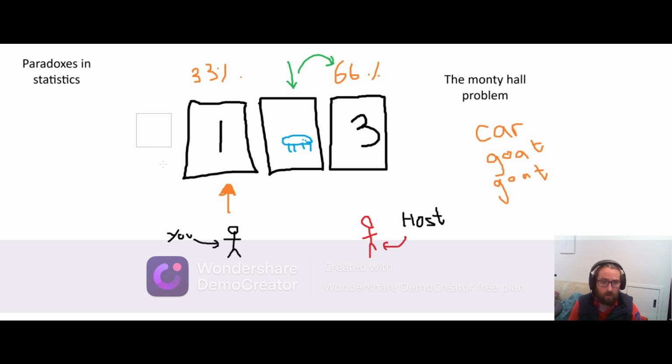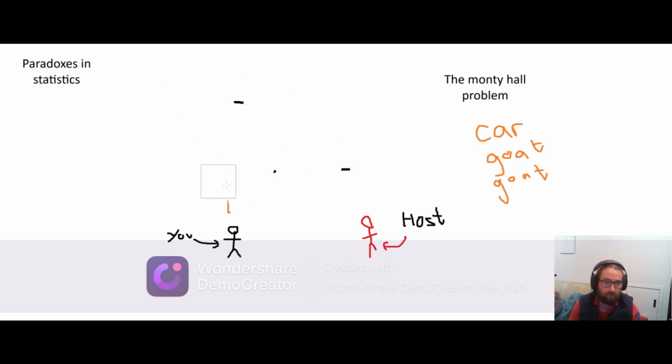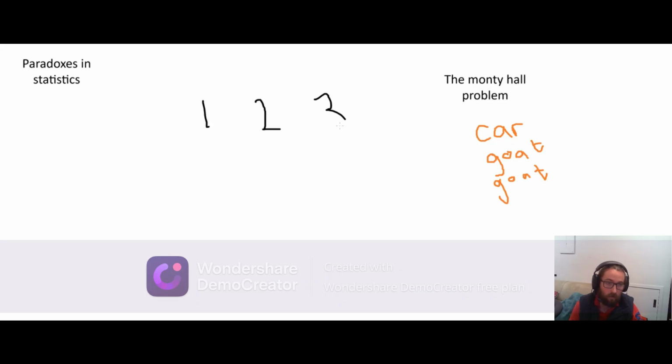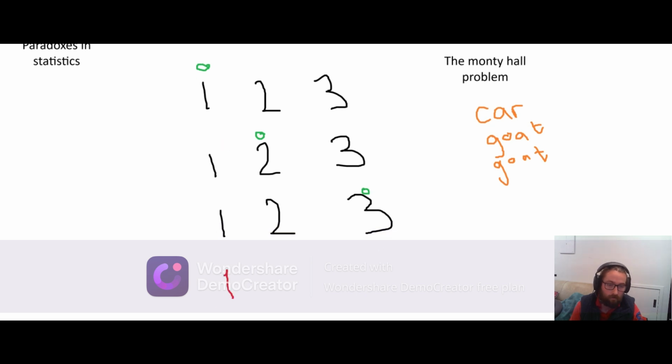I'm going to prove it properly as well, because again, this is quite unintuitive. So let's say that you've picked door 1, because again, it shouldn't matter what your opening pick is. You picked door 1, and I'm going to go through basically the 3 scenarios. So there's 3 scenarios for doors 1, 2, and 3. In scenario 1, the car is here, and the car can be a circle. Scenario 2, the car's here, and scenario 3, the car's here. And to make it fair, in all three scenarios, you pick door 1.